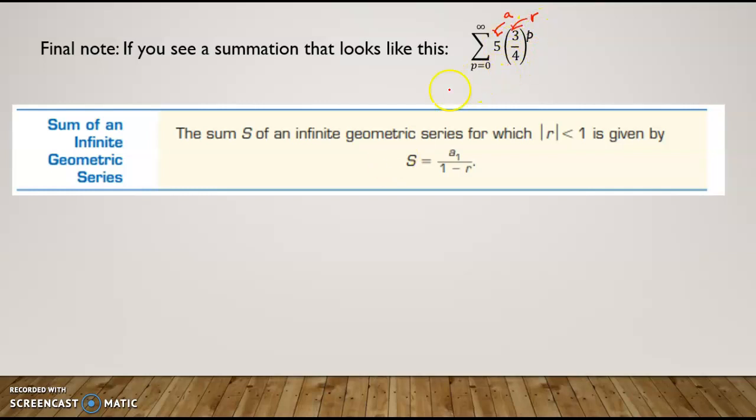So when you see something that looks like this, the sum is going to equal 5 over 1 minus that ratio, 5 over 1 minus 3/4 is 1/4. 5 divided by 1/4 is going to equal 5 times 4, which is 20. And that will give you the sum of an infinite summation there.